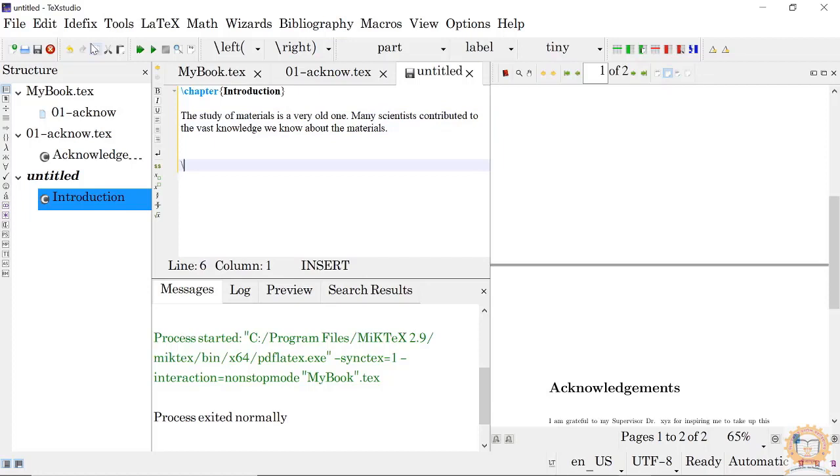Like this, you can put whatever you want.